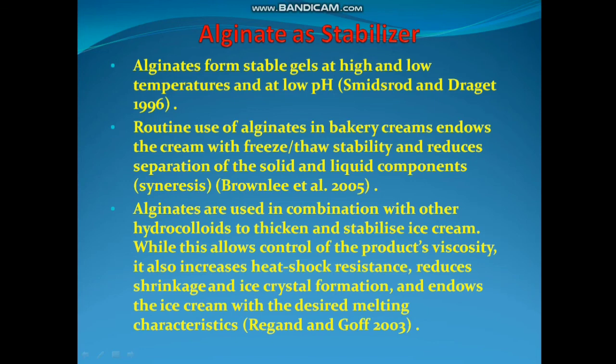Alginates are used in combination with other hydrocolloids to thicken or stabilize ice creams. While this allows control of the product's viscosity, it also increases heat shock resistance, reduces shrinkage and ice crystal formation, and endows the ice cream with the desired melting characteristics.